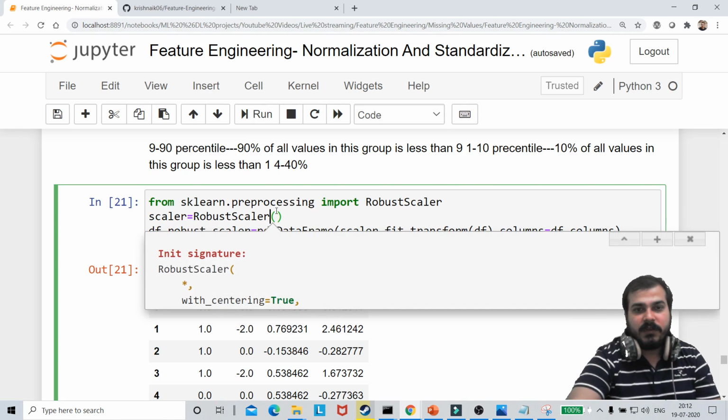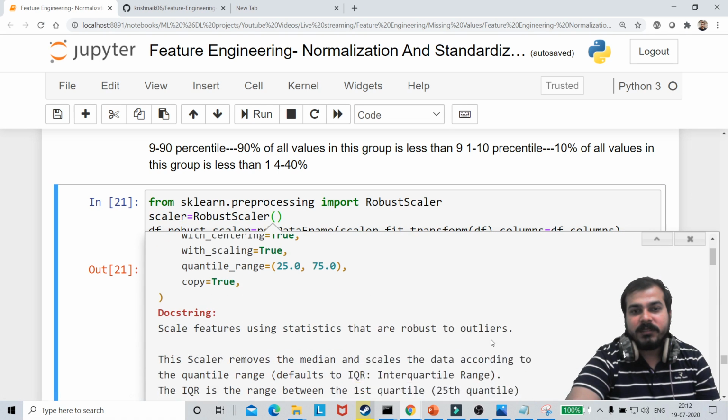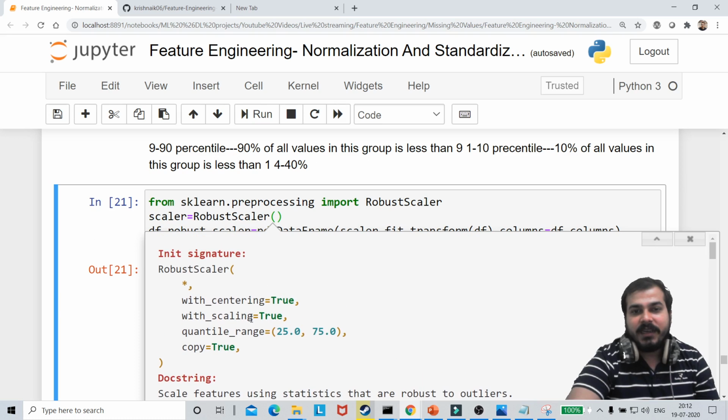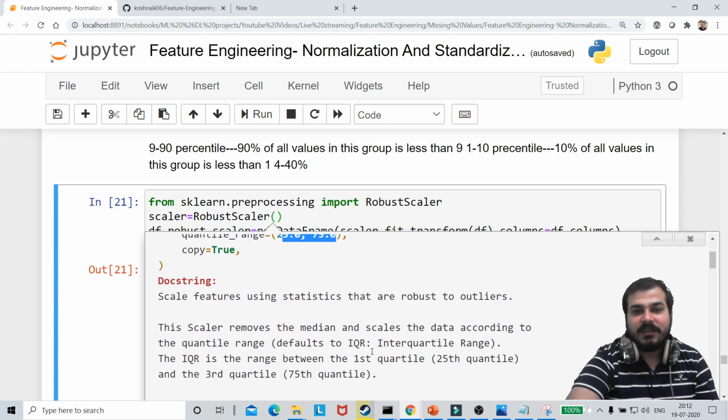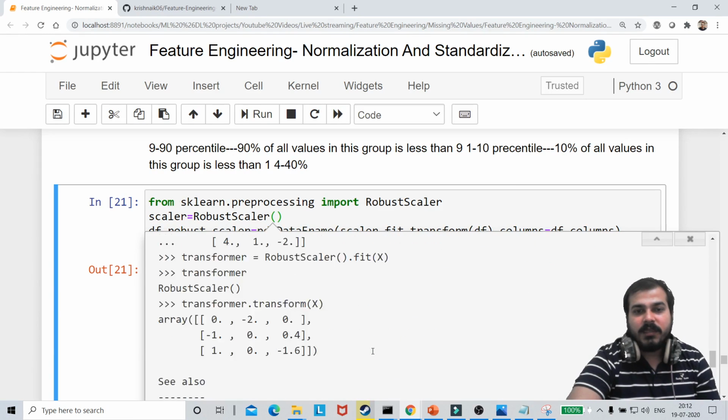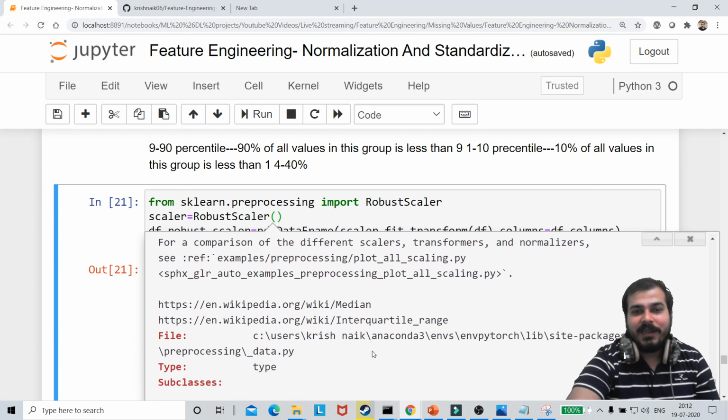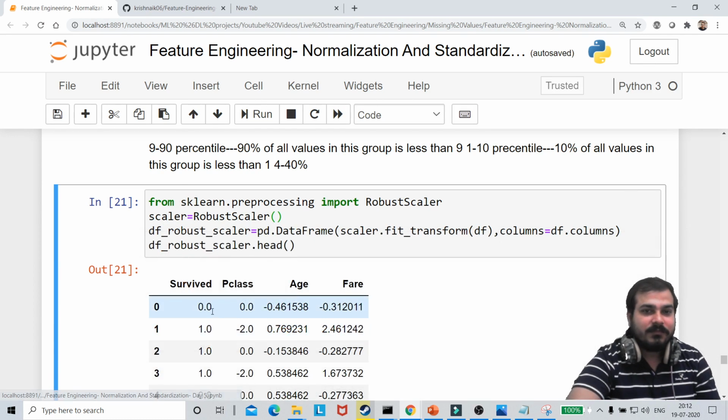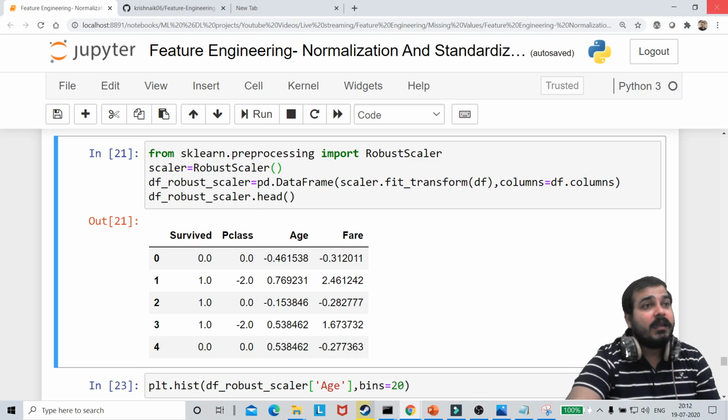If I press shift tab, there is an option like with centering, then you have quantile range, everything. See this? It's an amazing way to quickly do it, right? As usual, can I get a go ahead so that I will continue with the next important thing?